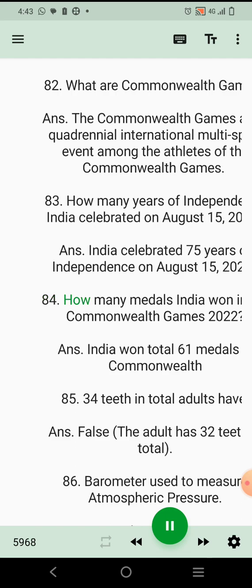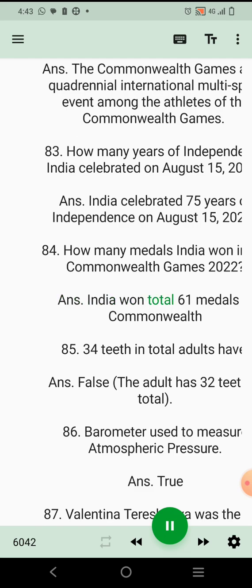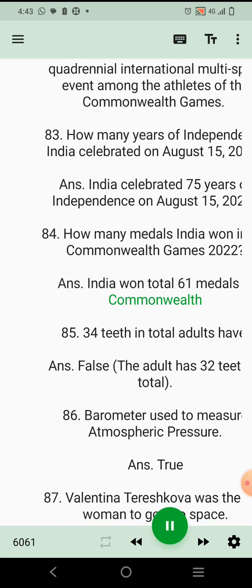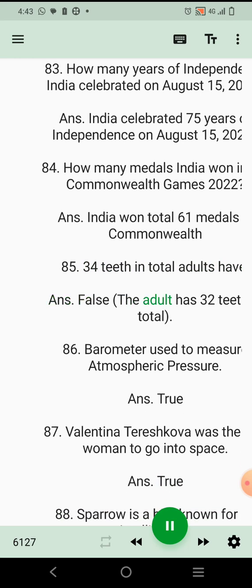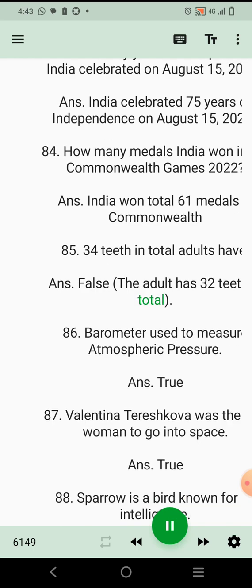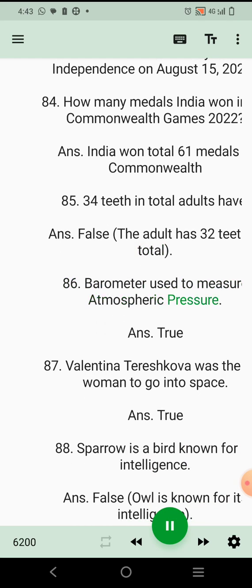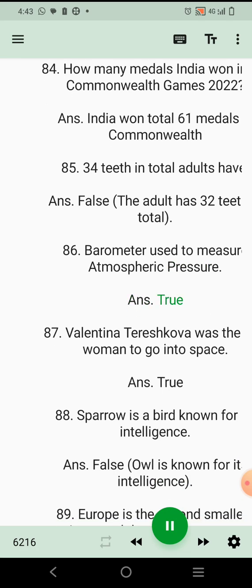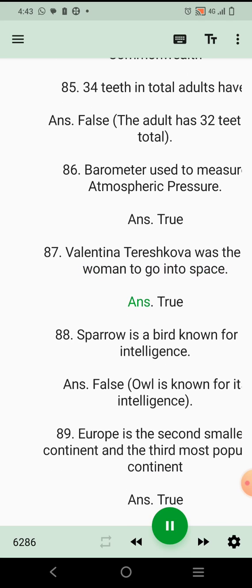84. How many medals did India win in the Commonwealth Games 2022? Ans. India won a total of 61 medals in Commonwealth. 85. Adults have 34 teeth in total. Ans. False, the adult has 32 teeth in total. 86. Barometer is used to measure atmospheric pressure. Ans. True. 87. Valentina Tereshkova was the first woman to go into space.